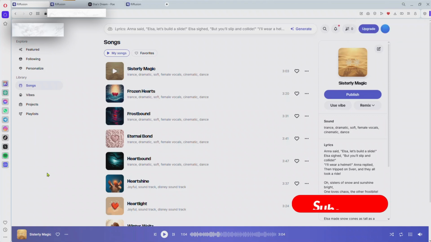So now you can create non-copyright music with AIs on the internet for free. The website I use here is Refusion. They have a premium version you can choose if you want to, but for now, you should go with the free version. If you make money in the future, or if you have money now, you can go for the premium version as well. So that's it.